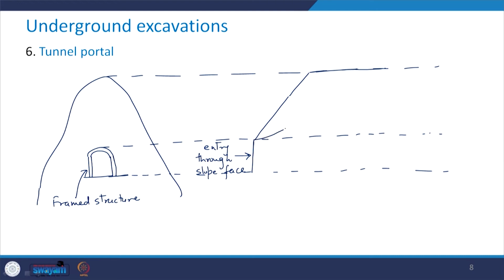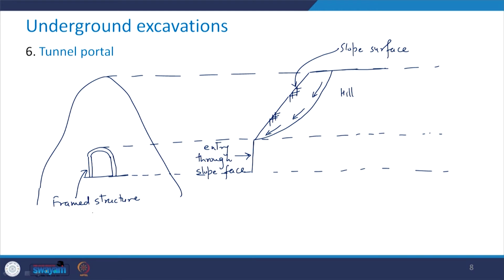Now see, there may be this kind of failure surface. So this portion is of hill, and this is your slope surface. This is your ground level. There will be this kind of tendency for this material to slide.